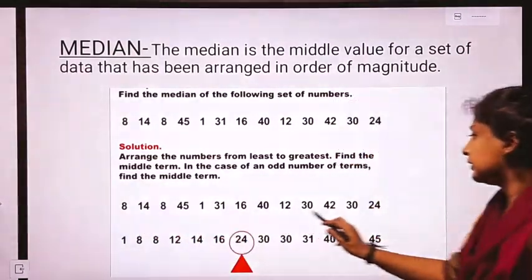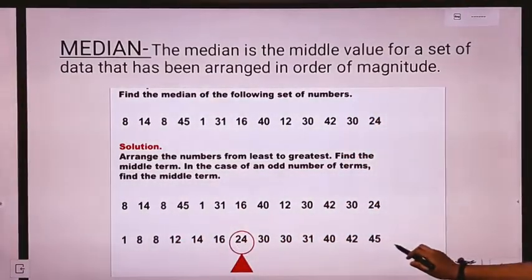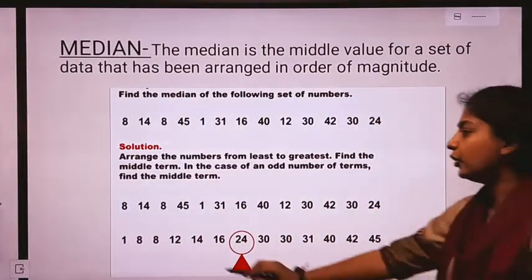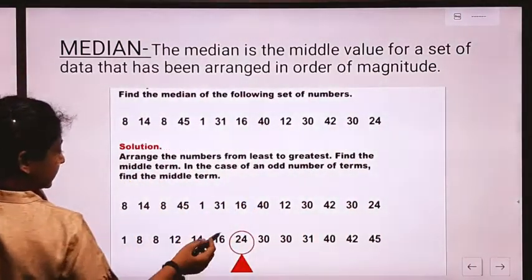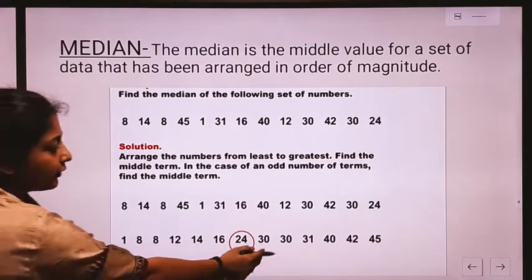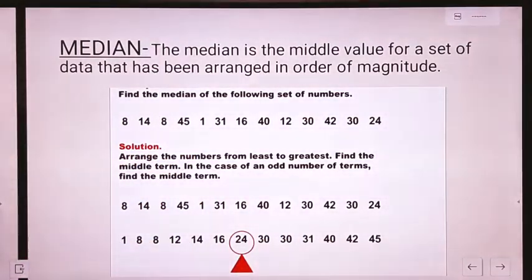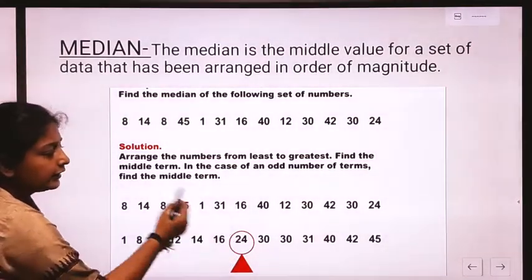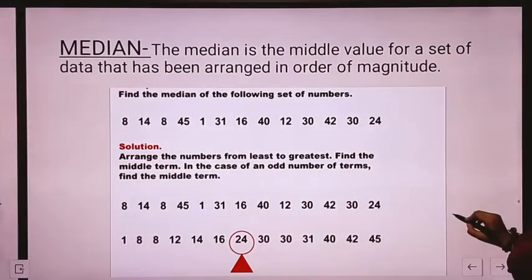Here we are arranging these numbers in the ascending order, that is from increasing order: 1, 8, 8, 12, 14, 16, 24, 30, 30, 31, 42, 45 and so on. And then we have to take the exact central value. How do we find the exact central value?